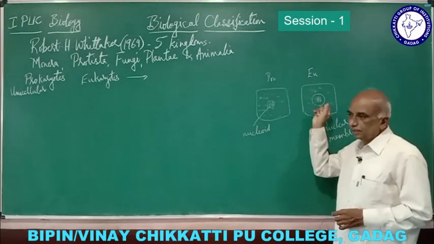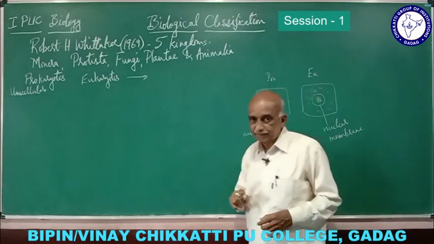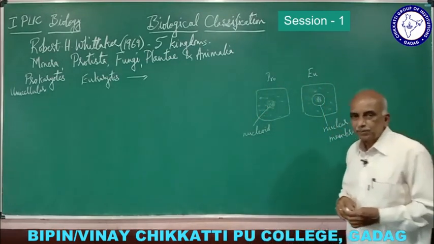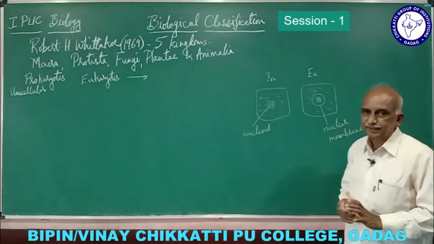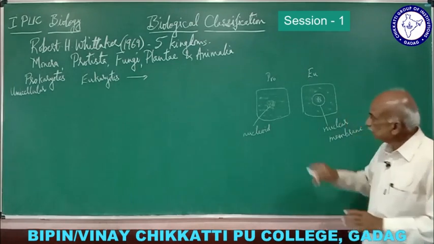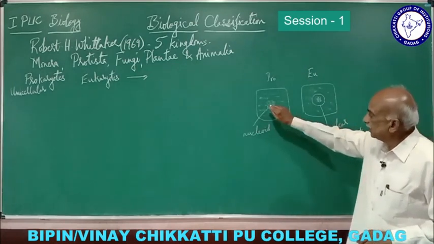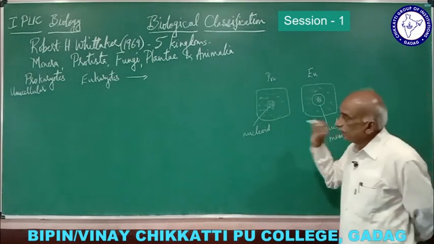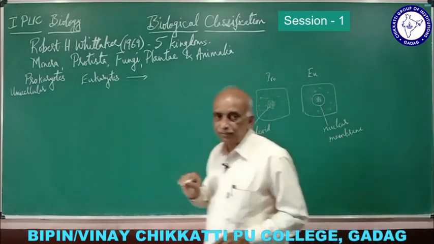And also the DNA is associated with nucleoproteins. But here the DNA is not associated with proteins. At the most, there may be a few proteins, so it is considered almost absent. That is why this is an indefinite nucleus and this is a definite nucleus. This is the main difference between prokaryote and eukaryote.